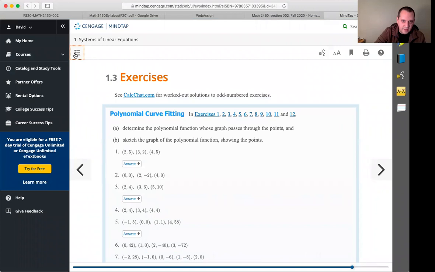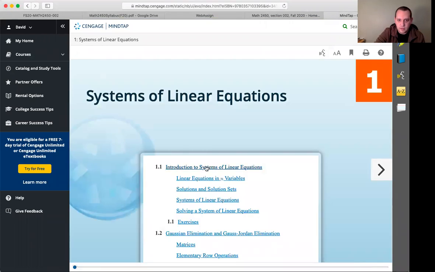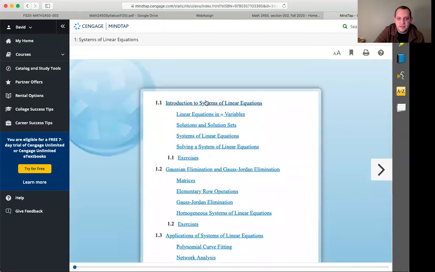Ebooks are not exactly my favorite, so if you really do like paper books like I am, and I'm kind of old, I would encourage you to rent that book. It's just a little bit easier to access the information there, but the ebook has everything that we need in it.